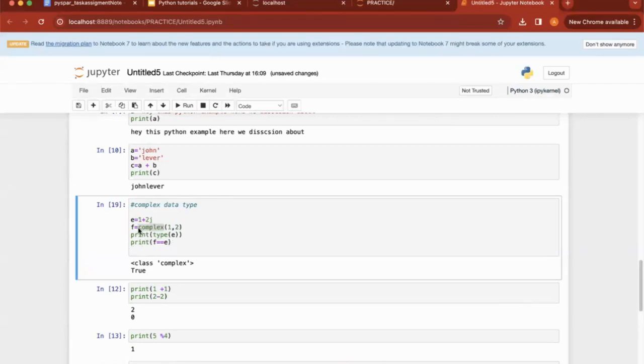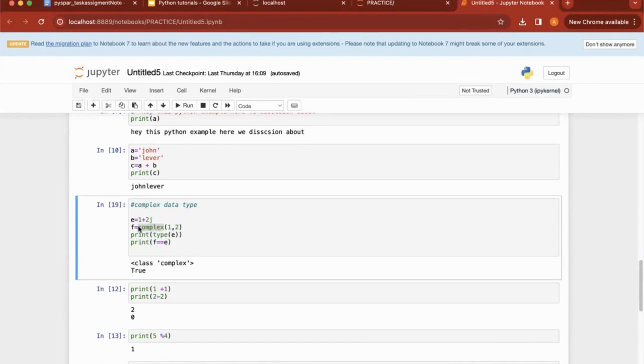Hi guys, now in this video we are going to discuss a complex data type. Here in one example, I have used the variable and here I mentioned 1 plus 2j. Then f equal to complex 1 comma 2. This is an inbuilt function. We are passing the two arguments here.